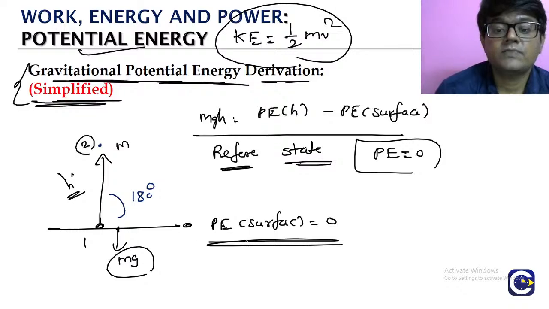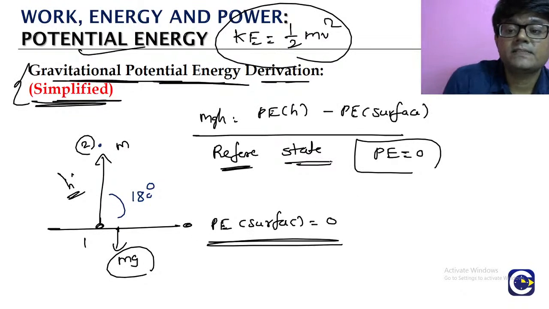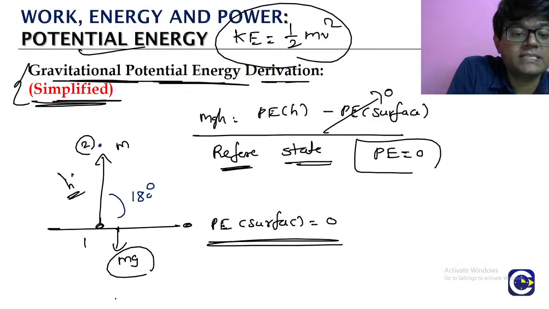We'll take the potential energy at the surface of the earth as 0. If you take the potential energy on the surface of the earth as 0, that is our reference state. Okay. Then look at this. What do you have now?